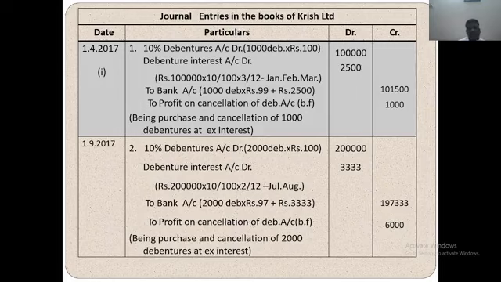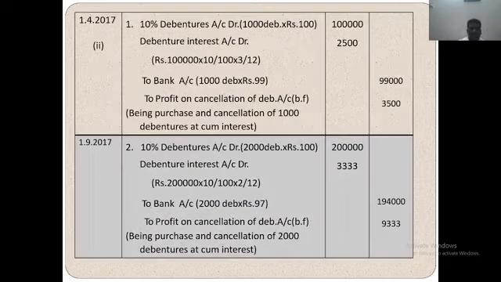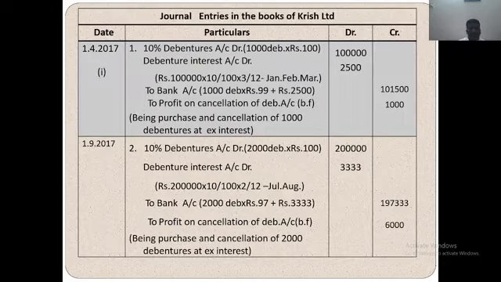So 10% debenture account debit: 1000 into 100, 1 lakh. Debenture interest, rate of debenture interest how much? 10%. How many months? April, May, June, July, August, September. So total 6 months.